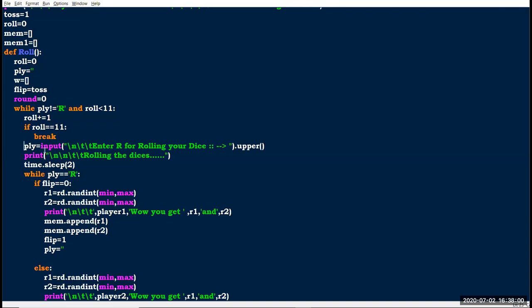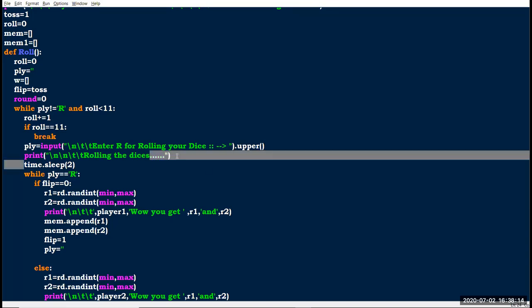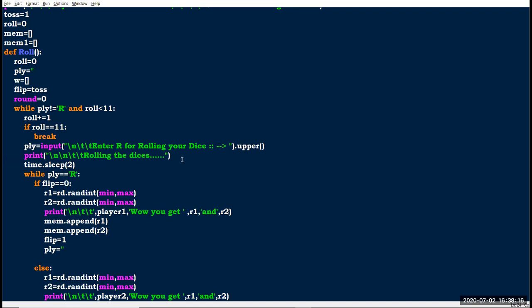Here I am using play equal to input. Enter R for rolling your dice, right? Here I have converted the user input value into uppercase. In the next line I am printing roll the dice. After that I am using a 2-second delay, for rolling purposes. It's not necessary.